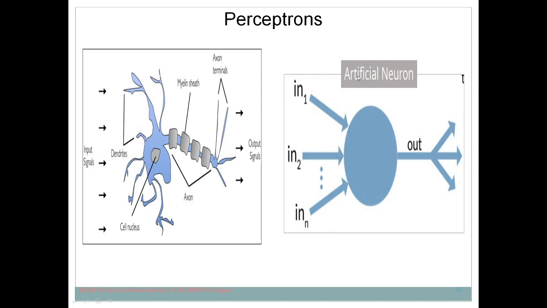And this is our artificial neuron, or you can say perceptron, which takes a number of inputs, processes them and provides the output, and that output is passed to the activation function. This is the additional thing in the case of a perceptron. The activation function concept is not there in the human brain.